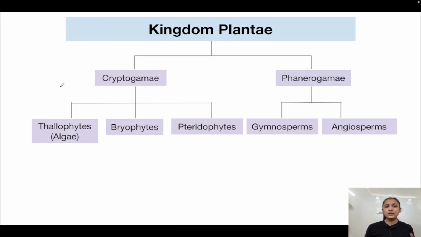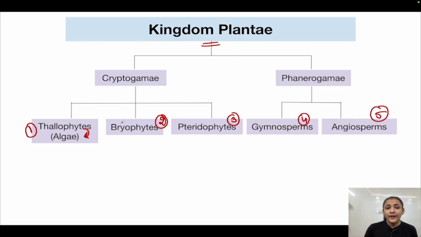Now let us look at the various groups that are comprised in kingdom Plantae. So kingdom Plantae is divided into 5 groups, which are thallophytes, algae. Thallophytes are also known as algae commonly, okay? Bryophytes, pteridophytes, gymnosperms and angiosperms. These are the 5 groups that come under kingdom Plantae, okay? These are the 5 divisions of kingdom Plantae.